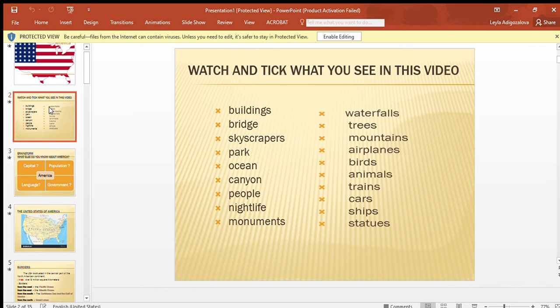This is the slide. Watch and tick what you see in this video. So you will watch the video, and after that tick what buildings or what places can you see in this video. So the words are buildings, bridge, skyscrapers, park, ocean, canyon, people, nightlife, monument, waterfalls, trees, mountains, airplanes, birds, animals, trains, cars, ships, and statues. So let's watch.